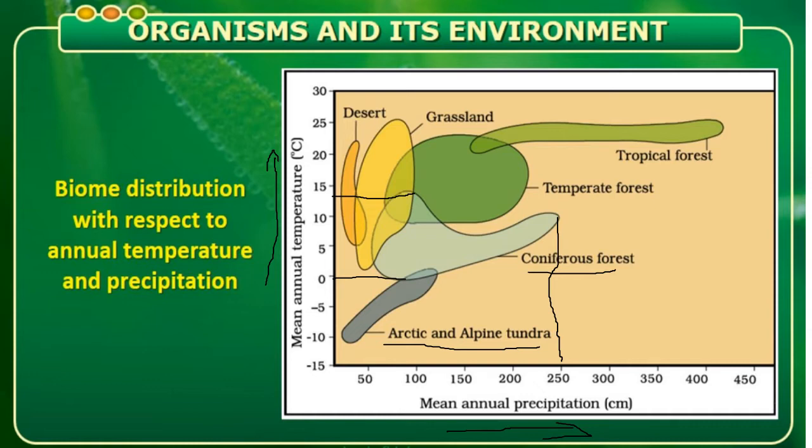Now, thirdly, we are referring to the desert region. In the desert region, the temperature is above 0 degrees. It starts from somewhere around 5 degrees Celsius up to nearly 25 degrees Celsius. Up to 25 degrees means it is quite a hot region, and the rainfall is said to be nil over here. It is below 50 centimeters, not completely nil. The rainfall is very less.